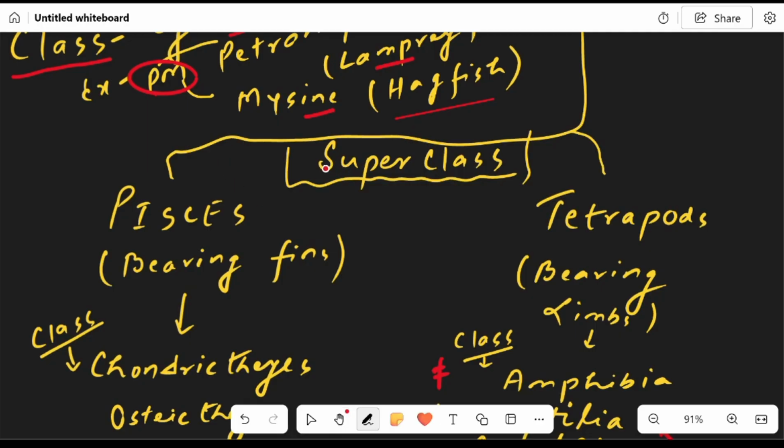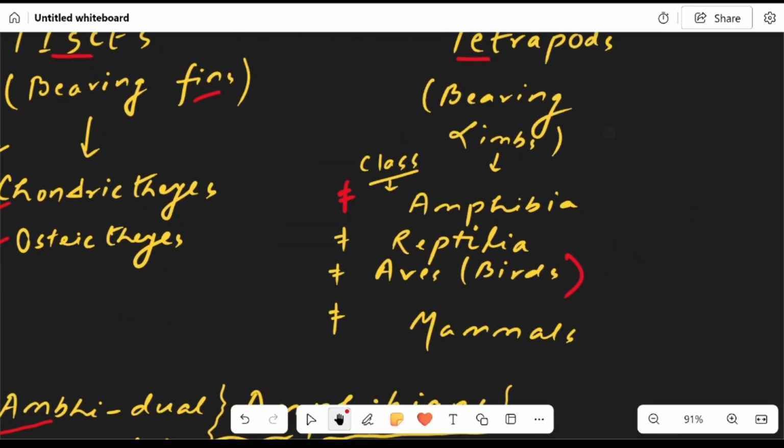Under Gnathostoma, there are two classes, Pisces and tetrapods. Pisces bears fins and tetrapods bears limbs. Under Pisces, we have studied about Chondrichthyes and Osteichthyes. Today we will study about the tetrapods, that means animals bearing limbs: amphibia, reptilia, aves, which are also known as birds, and mammals.